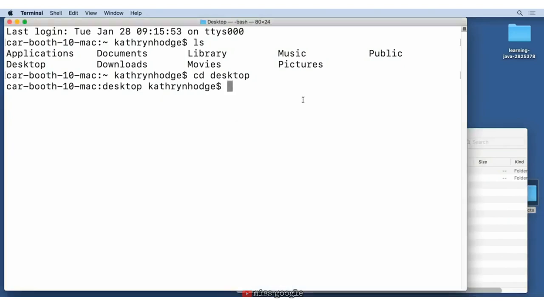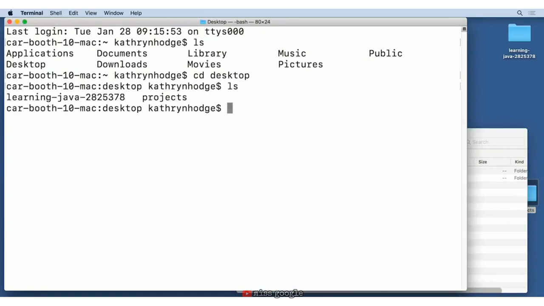In the desktop, we can run ls and hit enter, or if you are on Windows, you'll use dir and see the contents of this directory. It's most likely a different output than what we saw before with this command because the contents of the desktop folder are often different than the contents of the home folder.